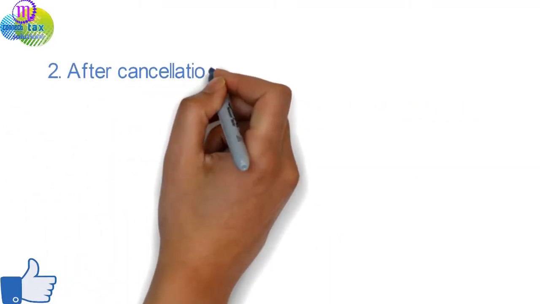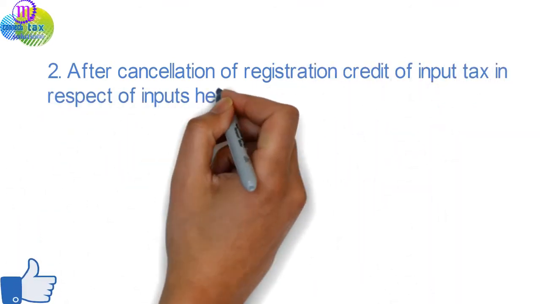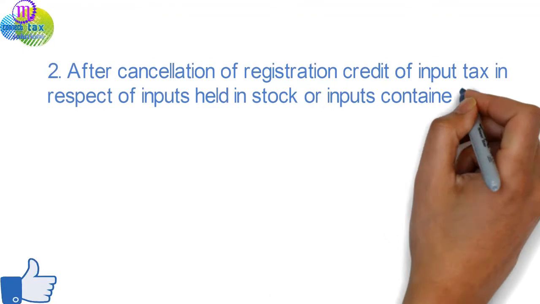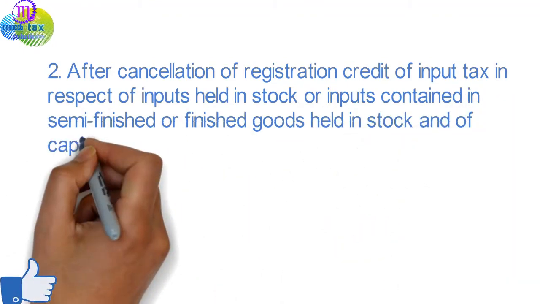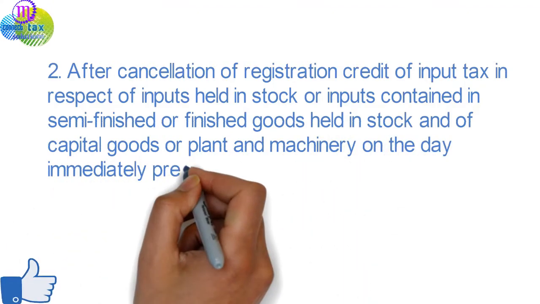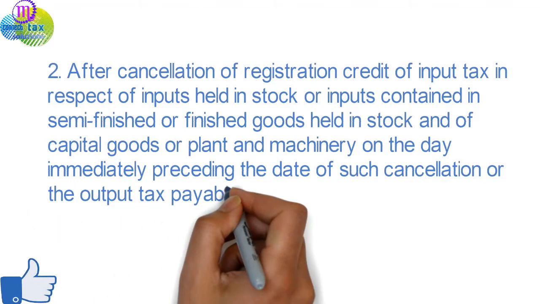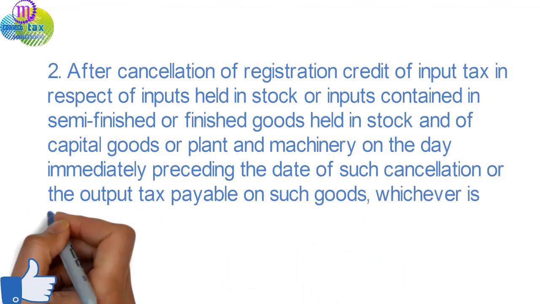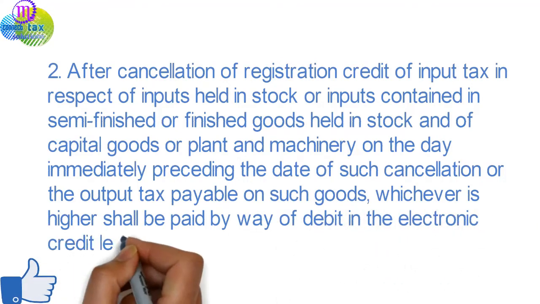2. After cancellation of registration, credit of input tax in respect of inputs held in stock or inputs contained in semi-finished or finished goods held in stock and of capital goods or plant and machinery on the day immediately preceding the date of such cancellation, or the output tax payable on such goods, whichever is higher, shall be paid by way of debit in the electronic credit ledger or electronic cash ledger.